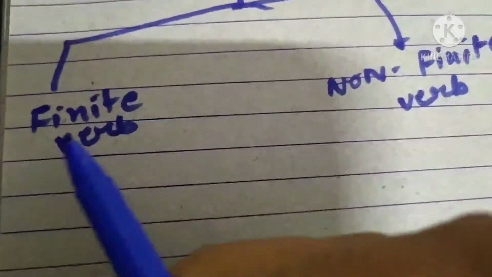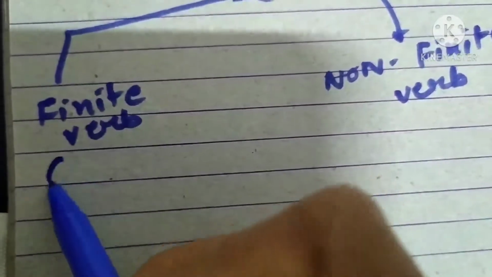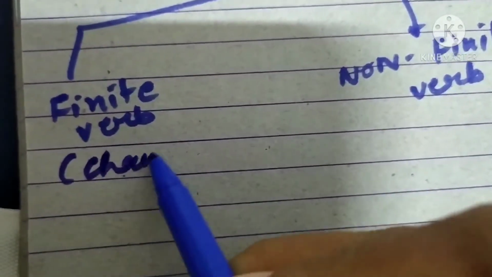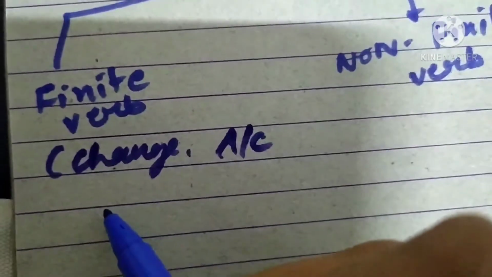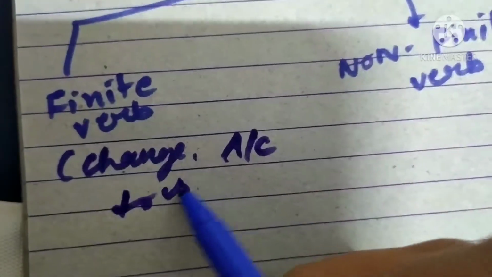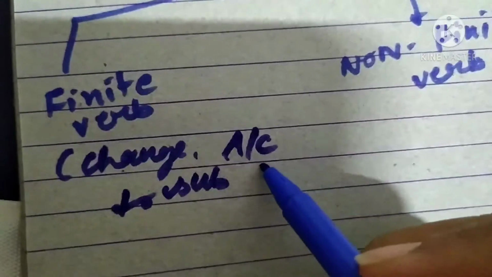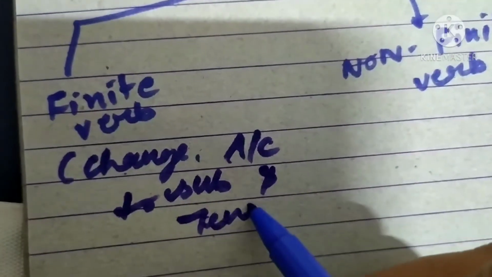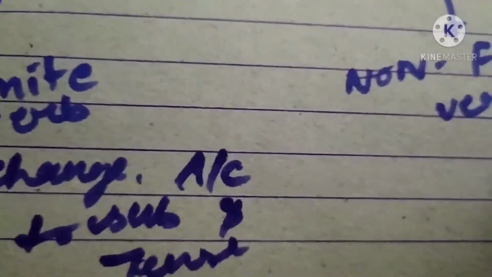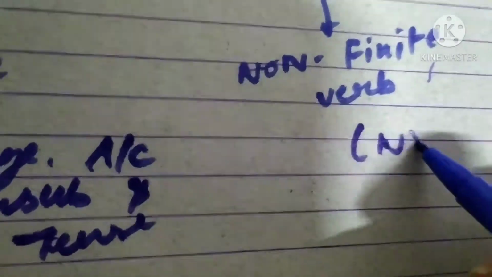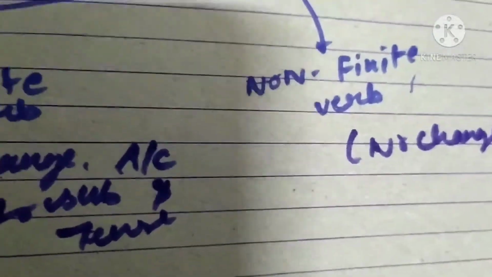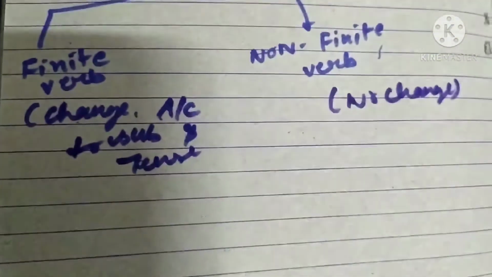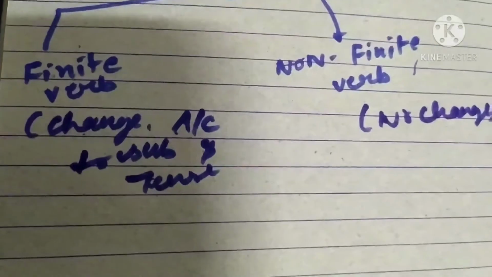So finite verbs change according to the subject and tense, and a non-finite verb does not change. Clear? So this is the difference between the finite verb and non-finite verb.